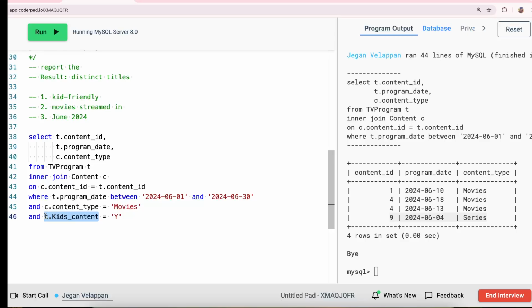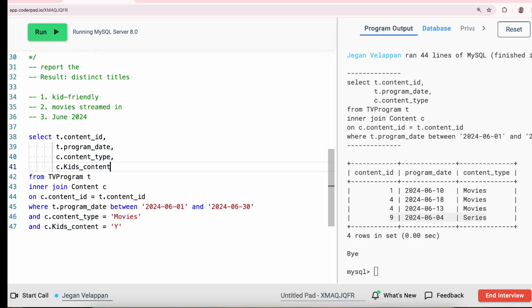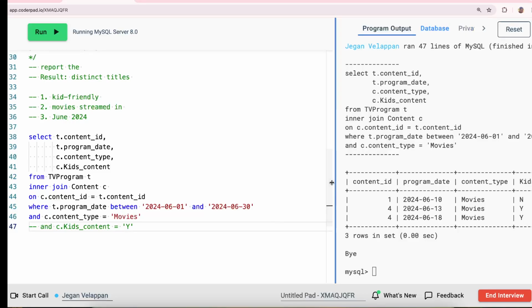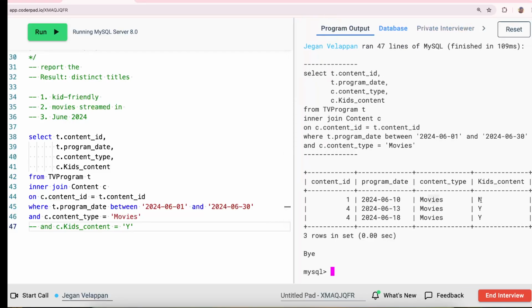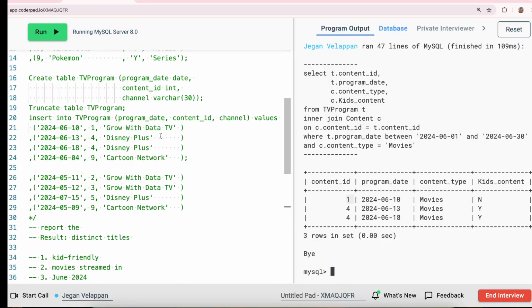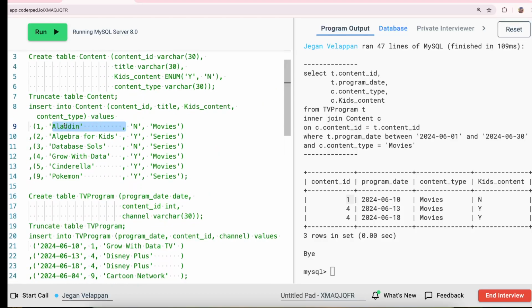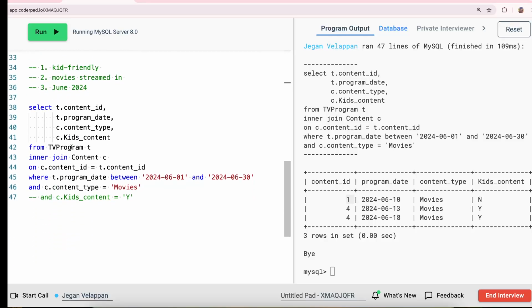So we can check what the condition is without this filter. All these 3 movies got kids content: no, yes, yes. So the no one is not supposed to be allowed in, as we already spoke, right? It's supposed to be kids, but it gave us no, right? So that should be filtered. So we just say and the kids content is yes.